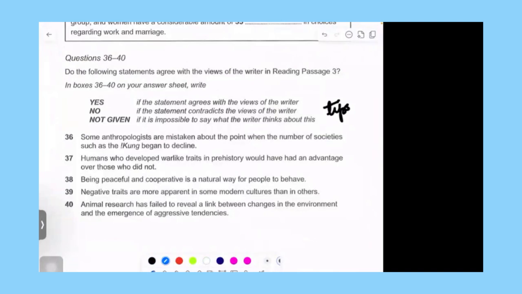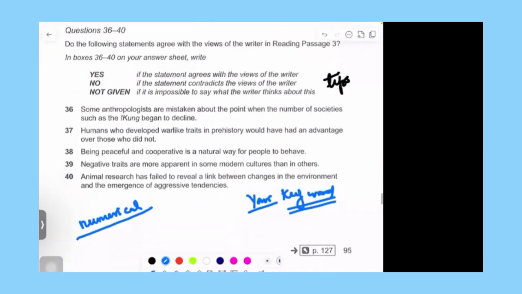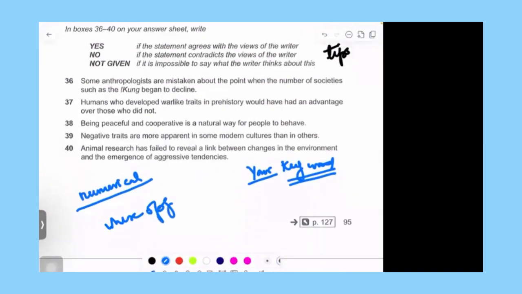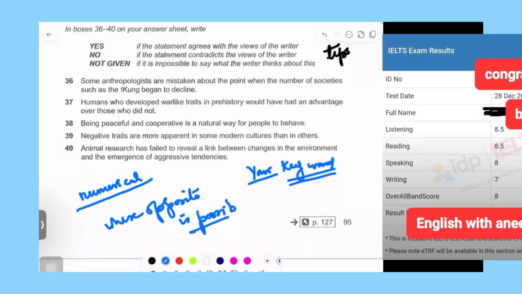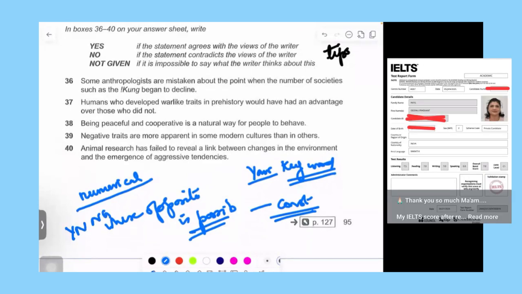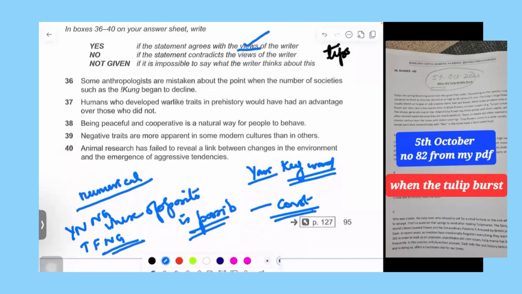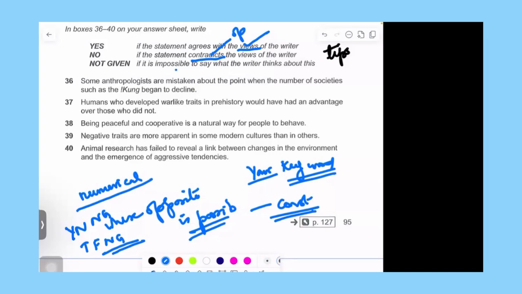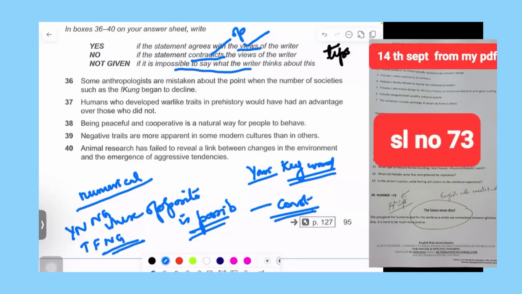Now, let's dive in. What is important here is your keyword selection. Now, what does that mean? The keyword should be a numerical or something where the opposite is possible, because Cambridge constructs the questions in such a way that yes, no, not given, true, false, not given is constructed like that. If the statement or the view of the writer is the same, then it is yes. If it contradicts, that means it's opposite, then it is no. And if it is impossible to say, you don't find anything, then it is not given.